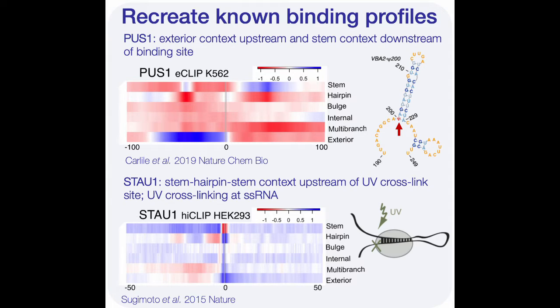nearBynding is able to recapitulate known binding preferences. For example, nearBynding shows that the protein PUS1 prefers to bind RNA downstream of exterior RNA structure context and upstream of stem structures, while the protein STAU1, perhaps the best characterized double-stranded RNA binding protein, prefers to bind RNA in the stem, hairpin, stem conformation.